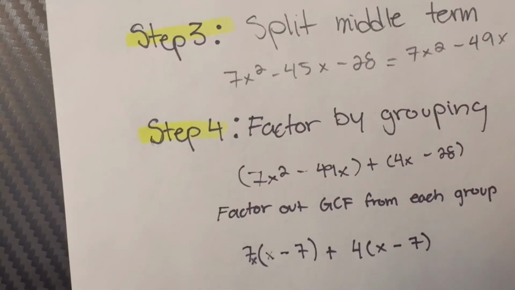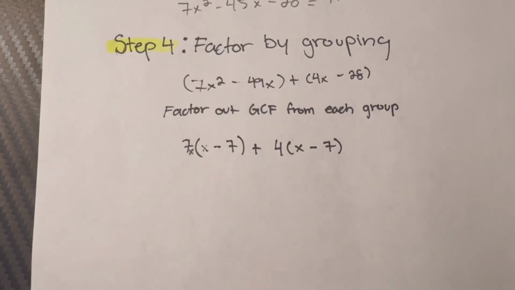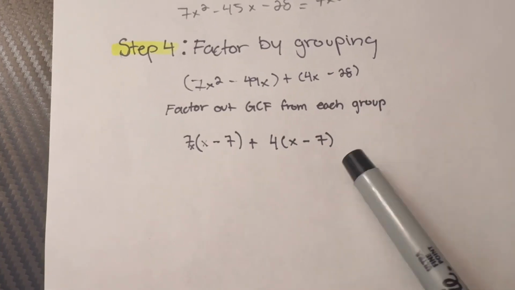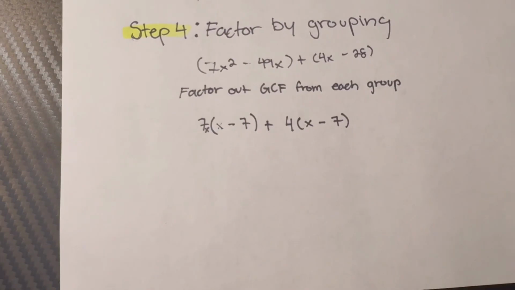I don't know if you guys can see, but these two are the same. Very important because they are the greatest common factors.